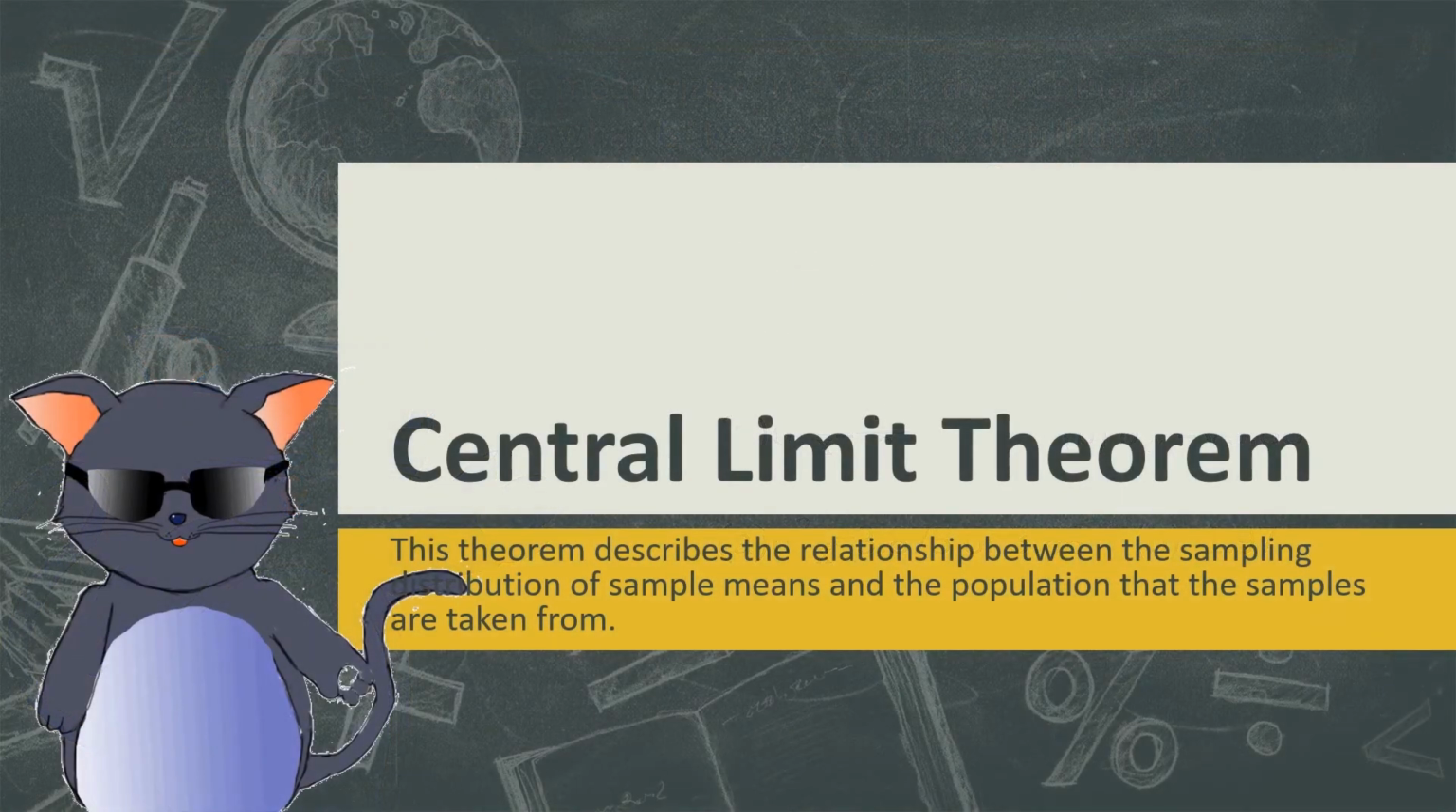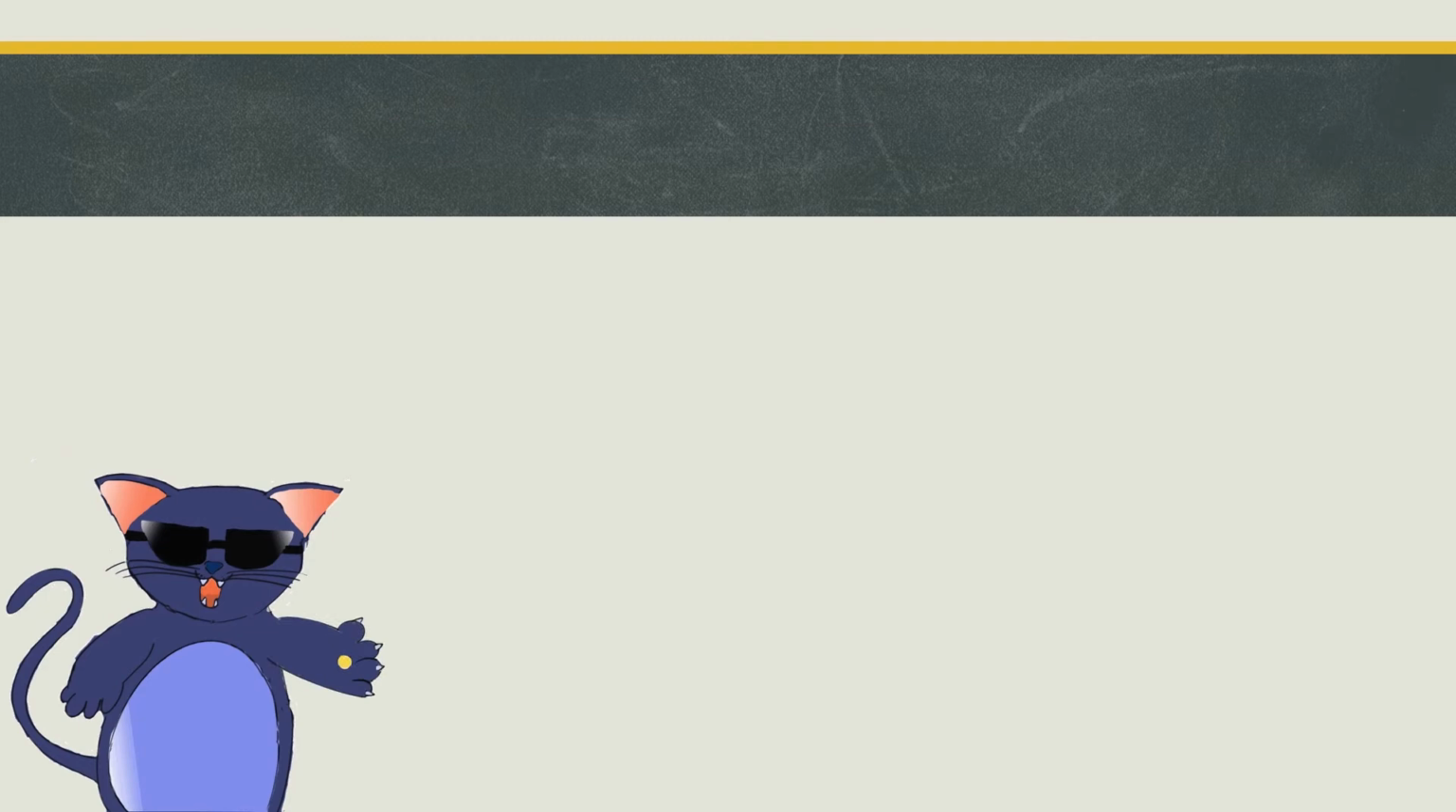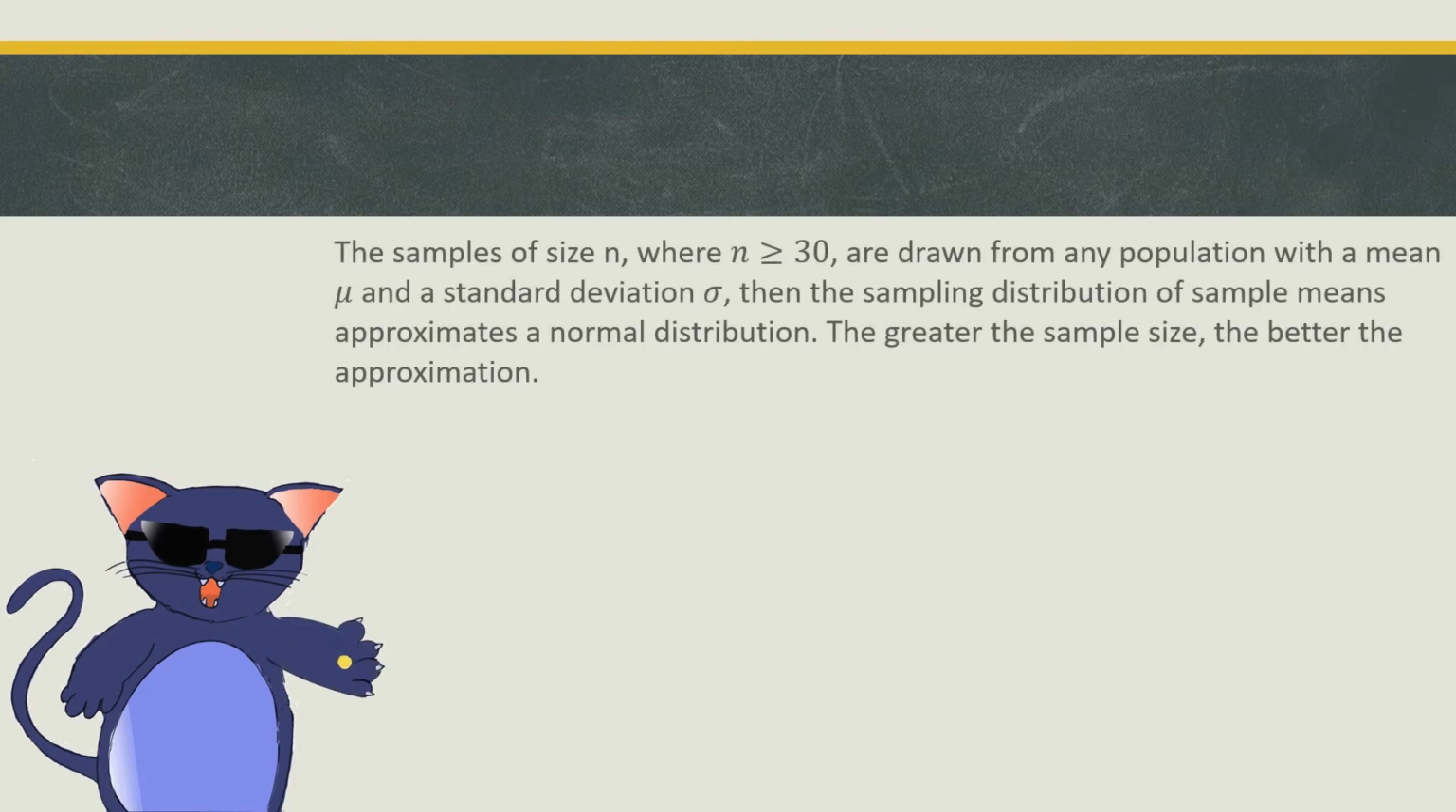Central limit theorem. This theorem describes the relationship between the sampling distribution of sample means and the population that the samples are taken from. In this, samples of size n, where n is greater than 30, are drawn from any population with a mean and a standard deviation. Then the sampling distribution of sample means approximates a normal distribution. The greater the sample size, the better the approximation. Here's the formula.